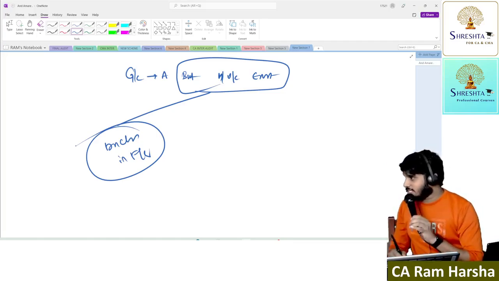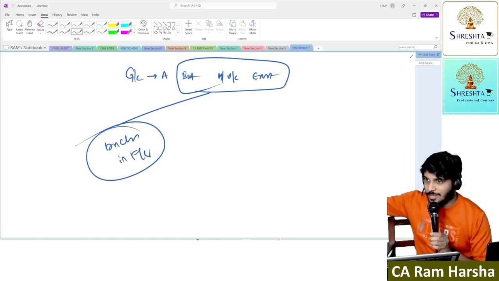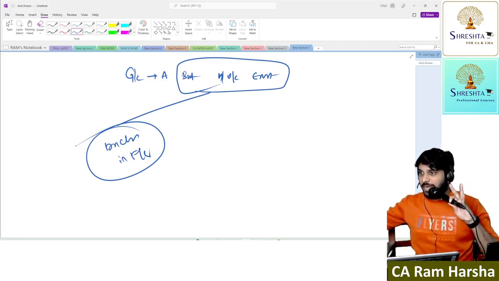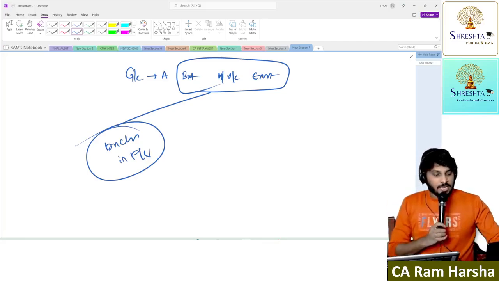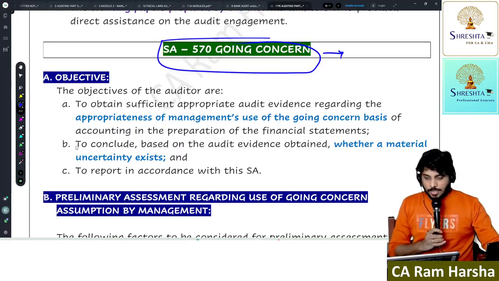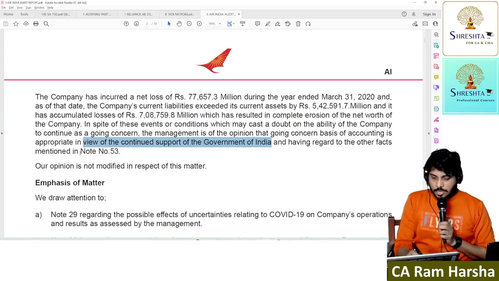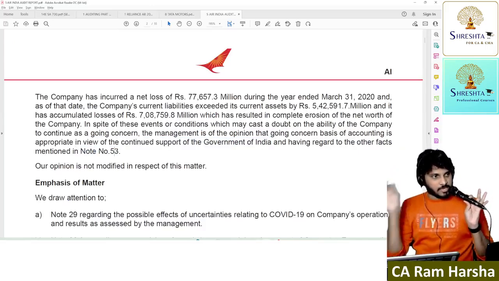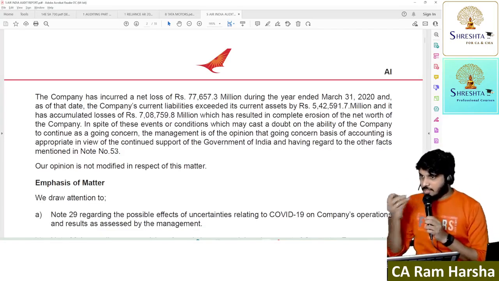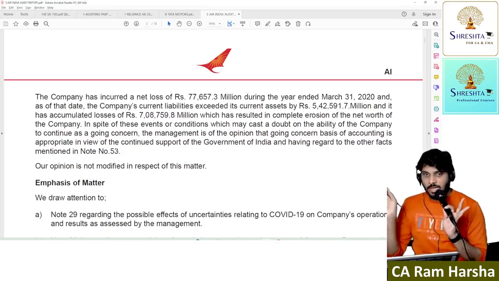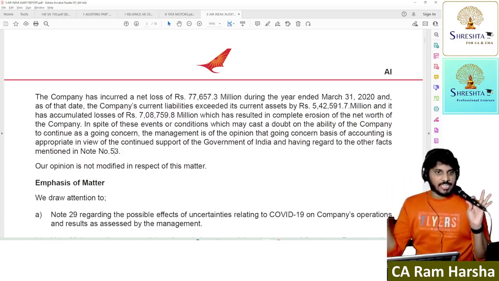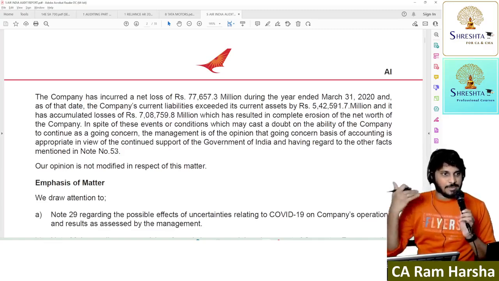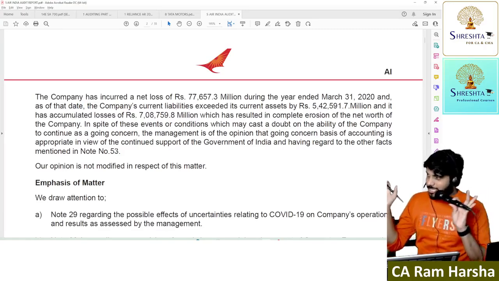Management is also very honest. Sir, we already did, sir. You can see the financial statements, the notes to accounts, we crystal clearly explained it in one note, where we clearly mentioned, in note number 52, that the company is surviving only because of the government support. If the government withdraws the support, we will shut down. Because the government is supporting, we have not shut down. Because the government is supporting, we have prepared the financials on a going concern basis. We clearly mentioned it, honestly disclosed.